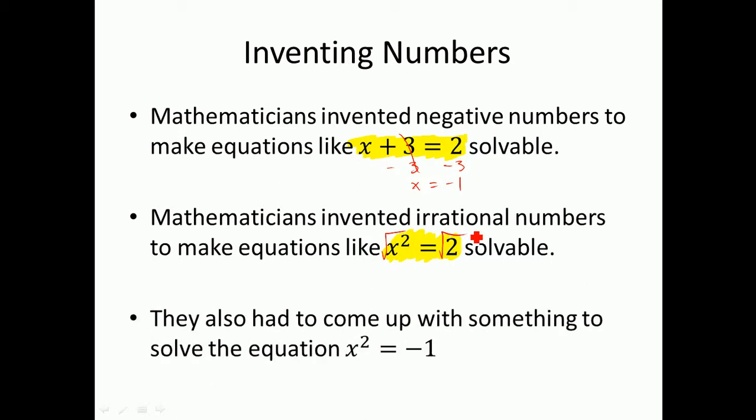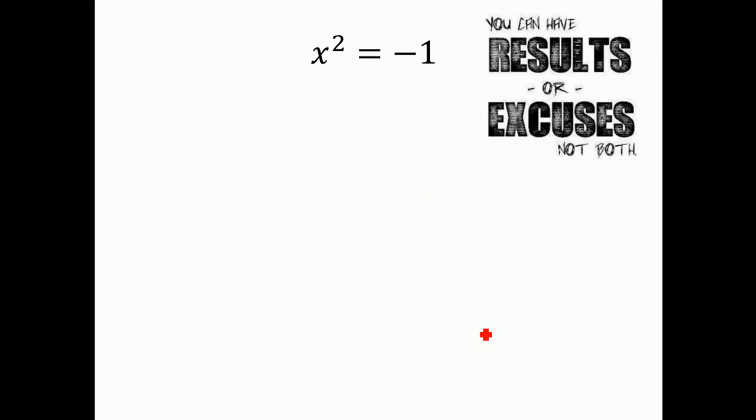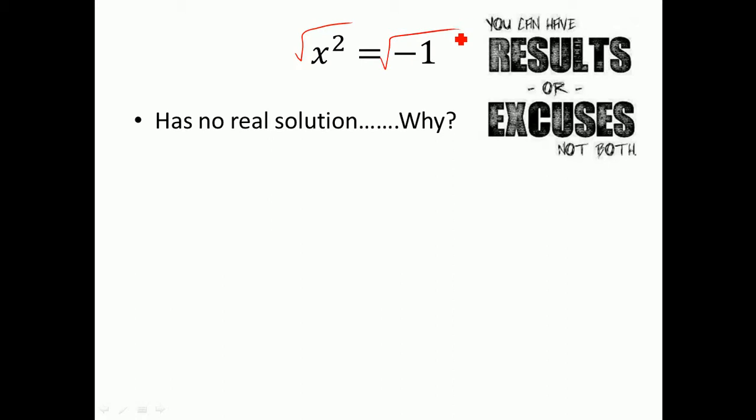So we come to this point where mathematicians had to come up with a number to make that solvable. Now notice what happens when we try to solve this. Once again, it's taking the square root of both sides. This was a problem that mathematicians had to figure out. Let's invent something to make that solvable. Remember how I used to always say that an equation that looks like this has no real solution. Not no solution, but no real solution. The reason is that you cannot take the square root of a negative number.